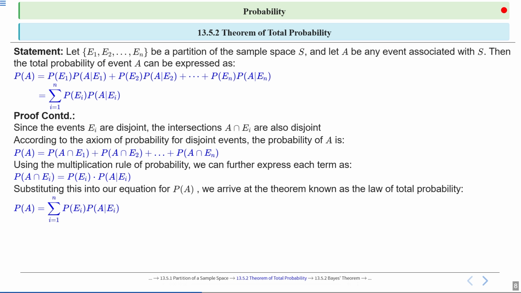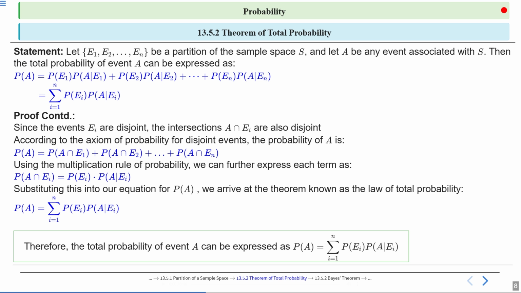So probability of A will be equal to the summation of i equal to 1 to n, probability of Ei into probability of A upon Ei. Got it? Therefore, we can say that the total probability of event A can be expressed as probability of A equal to the summation of i equal to 1 to n, probability of Ei into probability of A upon Ei. This will be the result of our proof, right?